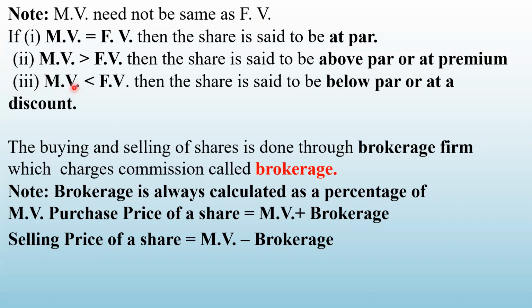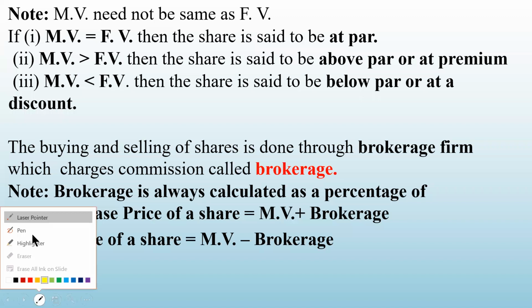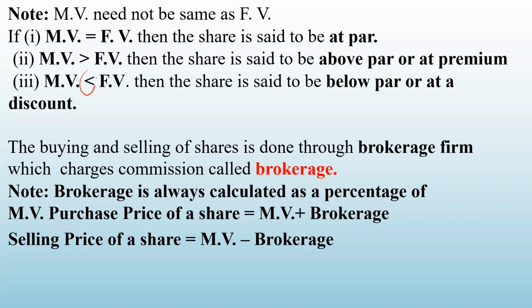Third, if the market value is less than face value, this is the symbol for less than. So this one is for less than. Here 1 point, so market value less, here mark 2 points. So if the market value is less than face value, then the share is said to be below par. If it is below par value, par means face value, or it is also called a discount, or it is available at discount.